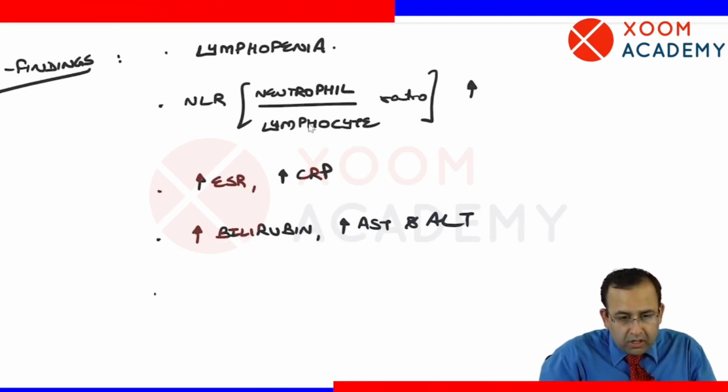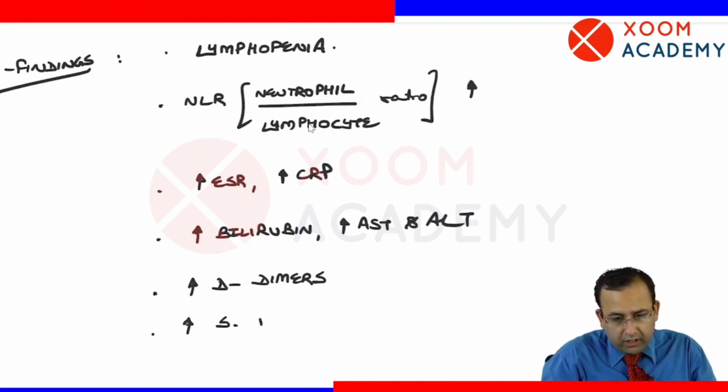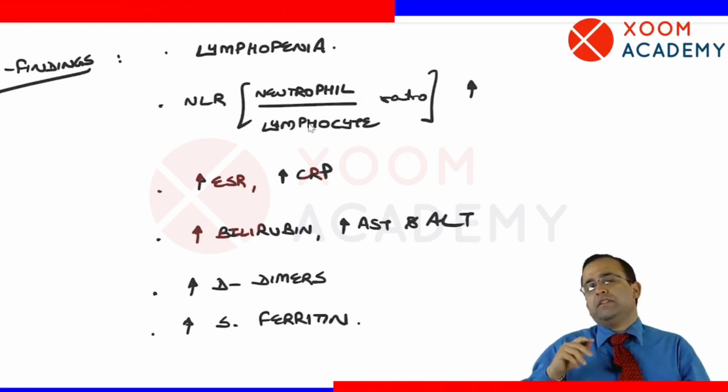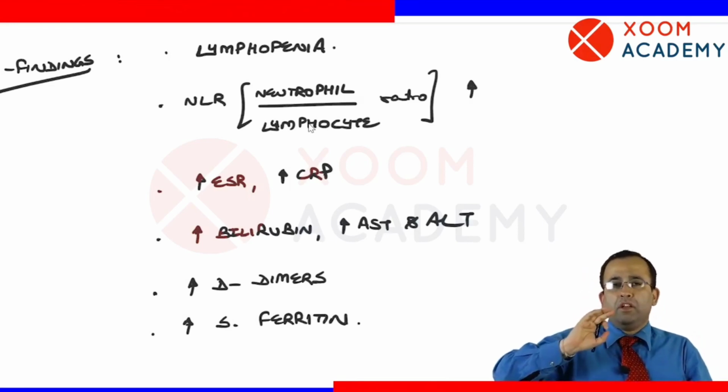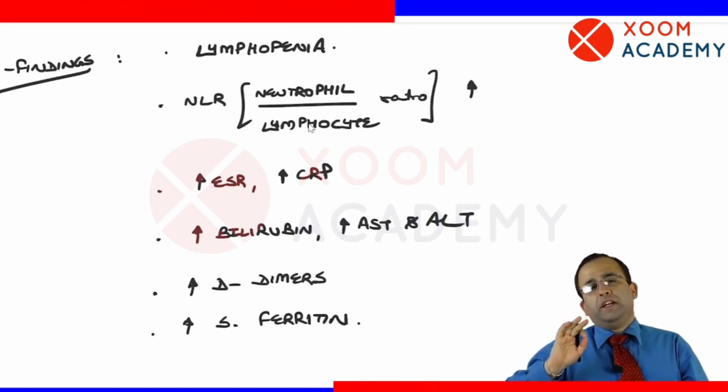Next point. COVID-19 is also associated with increased levels of D-dimer, along with increased serum ferritin. All of these are the acute phase reactants which are elevated in COVID-19 illness.